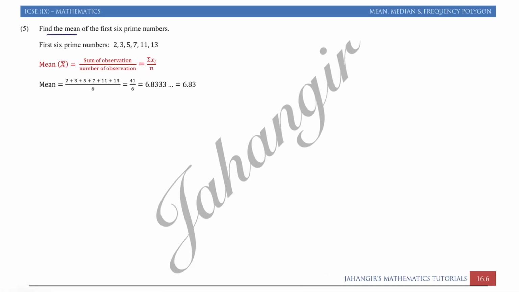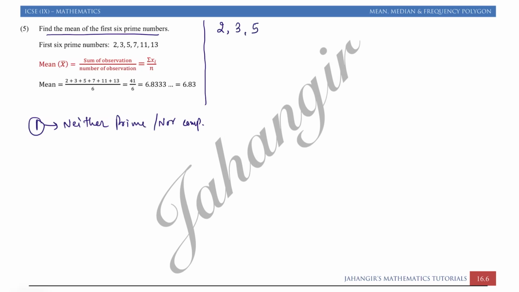Question number 5. Find the mean of the first 6 prime numbers. So let us write prime numbers. You should know what a prime number is. Prime and composite numbers are the two main types of numbers. A prime number has only two factors, that is 1 and the number itself, and all the rest are composite numbers. 1 is neither prime nor composite. So let's start with 2, the only even prime number. This is just for your info.